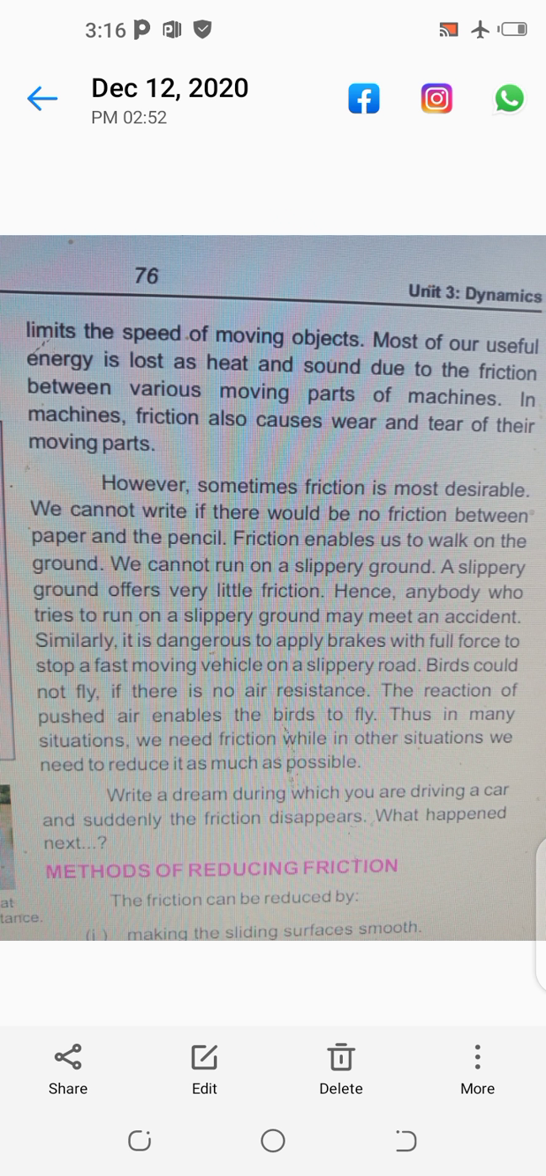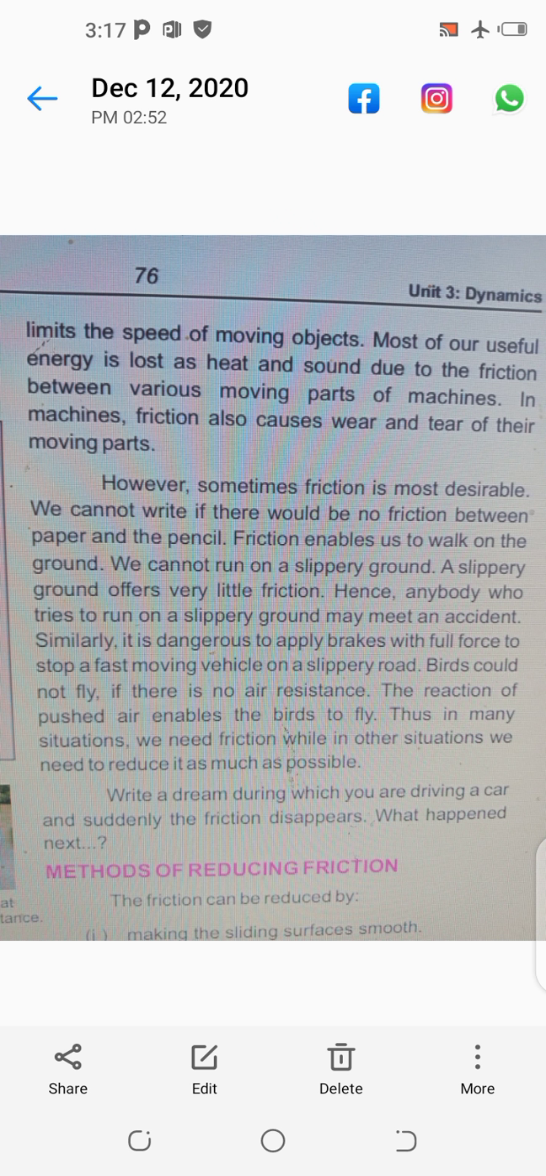In the same way, birds could not fly if there were no air resistance. In Newton's third law we also discussed this; birds flying is an application of Newton's third law. When they fly, their action is downward and the air pushes them upward as a reaction. If there is no friction offered by the air, then they cannot move upward, so they cannot fly. The action of pushed air enables the birds to fly.